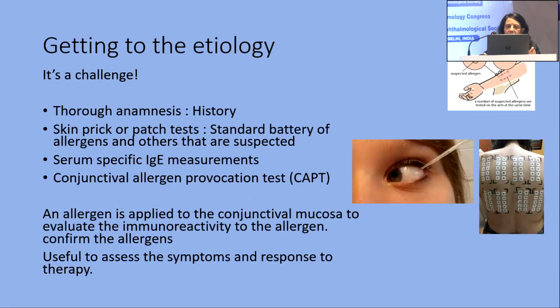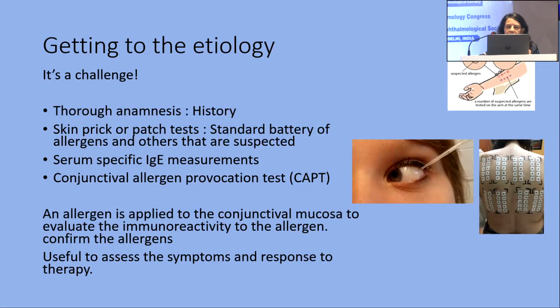Getting to the etiology of allergy, it's a very big challenge for everyone. Through a better history, it is very important to correlate anything that started and is associated with the allergy, before any tests are done. But if we cannot find anything, then there are certain tests available which are not 100% but may help us, like skin prick or patch tests. If these tests are not useful, then we can go further into serum IgG, serum specific IgE measurements, and then the conjunctival allergen provocation test, which in my country is not usually done, but it is better to know.